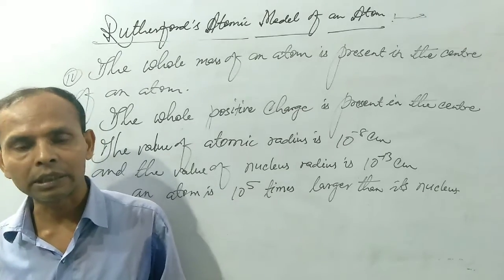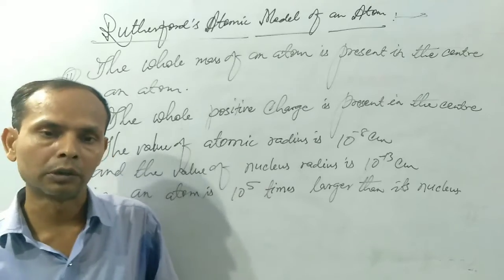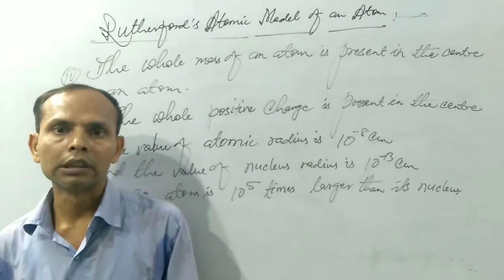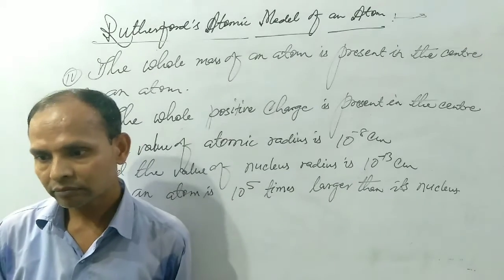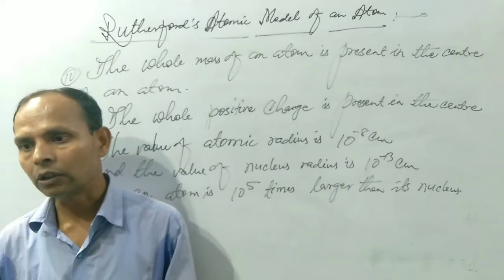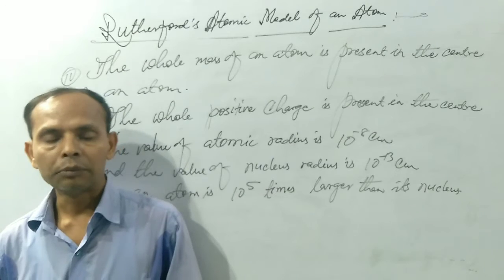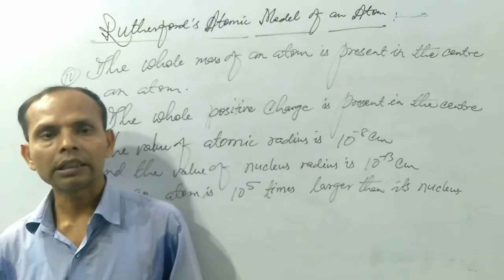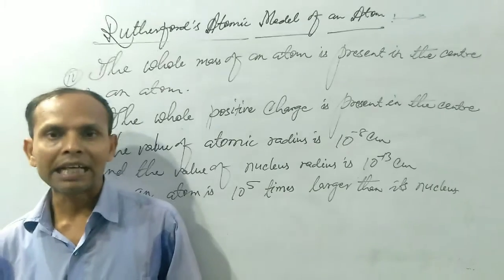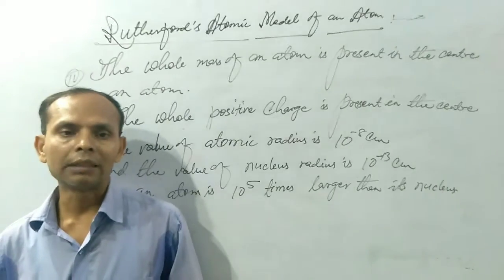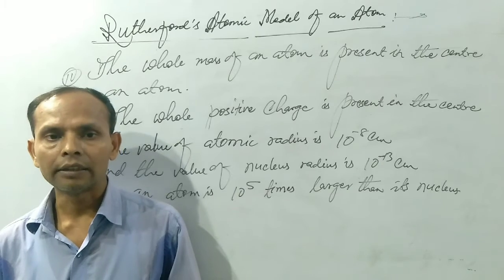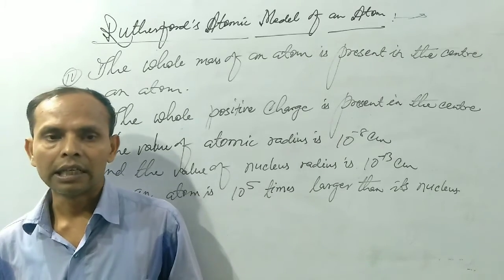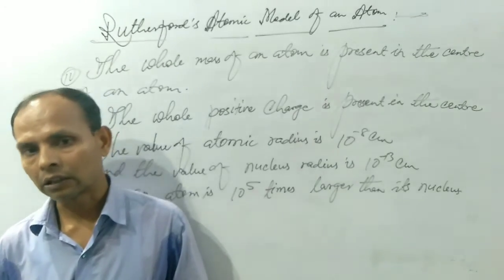We have to repeat the main demerit of Rutherford's atomic model: it is unstable. It means it cannot explain the stability of the atom, because according to the electromagnetic theory of physics, if any negative charge particle moves around any positive charge nucleus, then the energy of the negatively charged particle decreases, and at last the electron will be in the center of an atom.